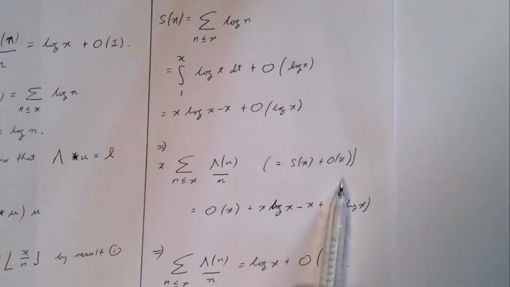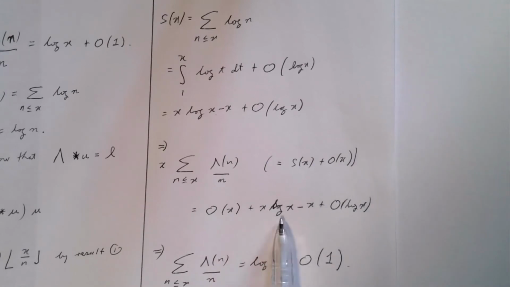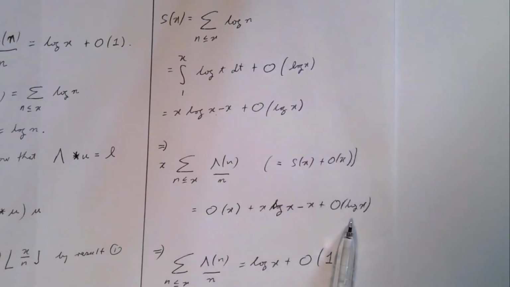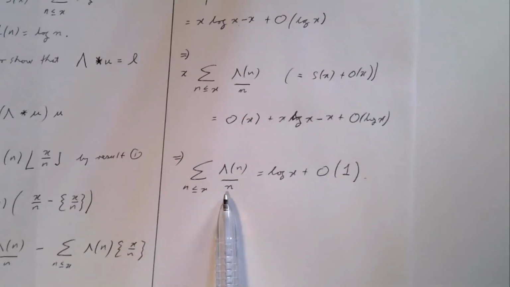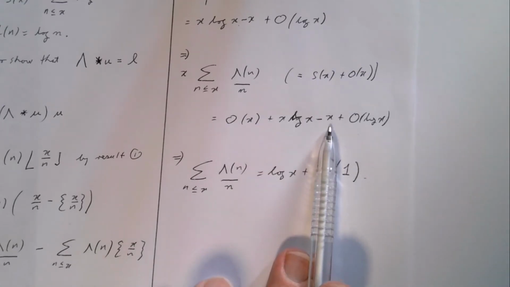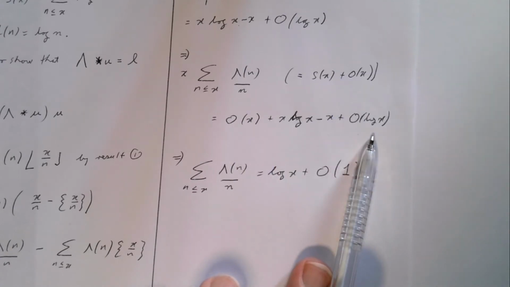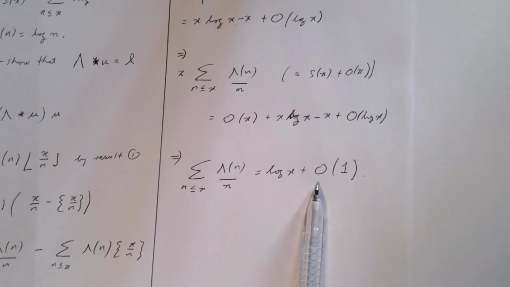This one then is big O(x), and my S(x) was x log x minus x from up here, plus big O(log x). And finally, dividing everything through by x gets me that this is log x, plus this is going to be 1, this is going to be big O(1), this is big O(log x) on x, and so you can hide all those in a big O(1). And that's the result we had to prove there.